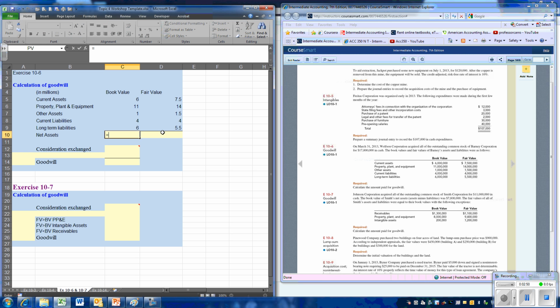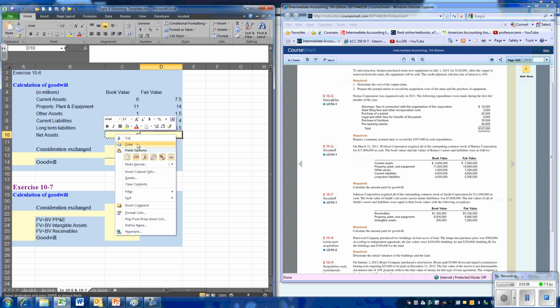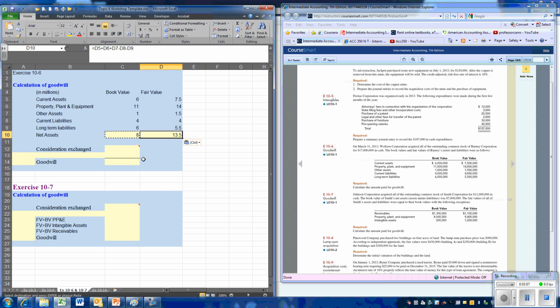To do that, we're going to take the assets and subtract out the liabilities. We'll do the same thing with our fair value. We can simply copy and paste. And we've determined that the book value of the net assets is $8 million. Fair value is $13.5 million. Well, we paid $17 million in cash.